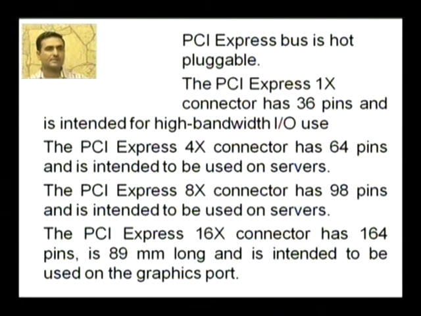The PCI Express bus comes in various forms like 1X, 4X, 8X and 16X. The PCI Express 1X connector has 36 pins and is intended for high bandwidth input-output use. The PCI Express 4X connector has 64 pins and is intended to be used on servers. Next is the PCI Express 8X connector. These 8X connectors have 98 pins and are intended to be used on servers.